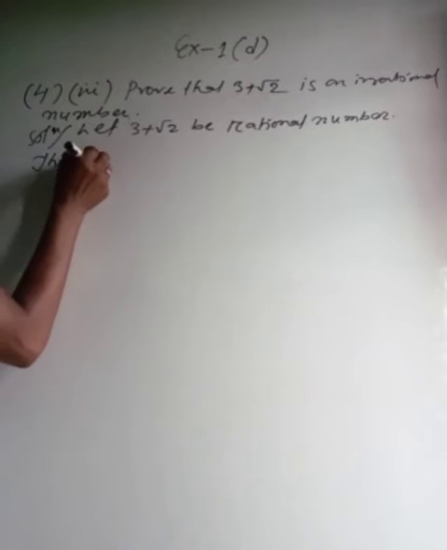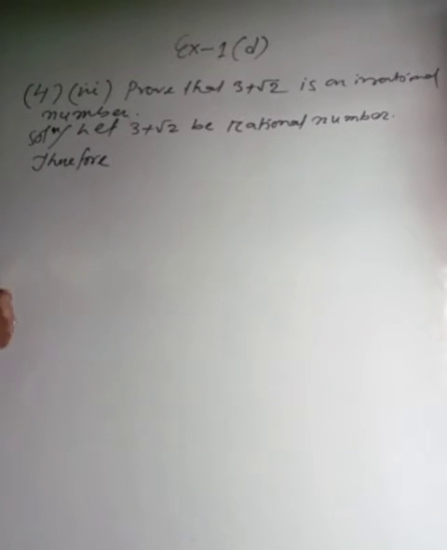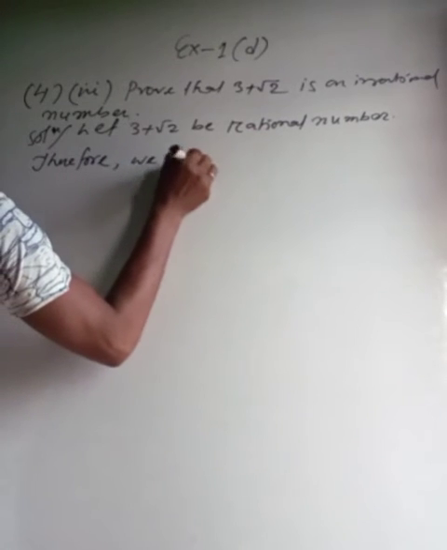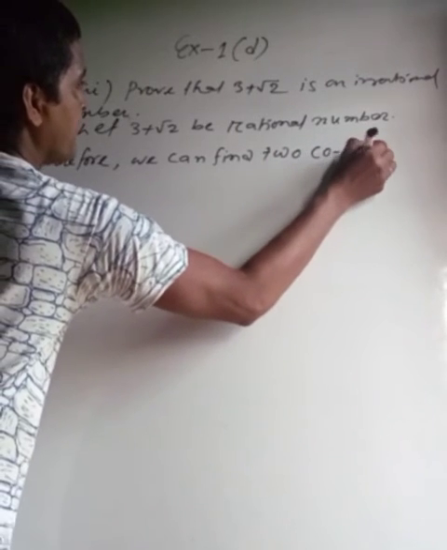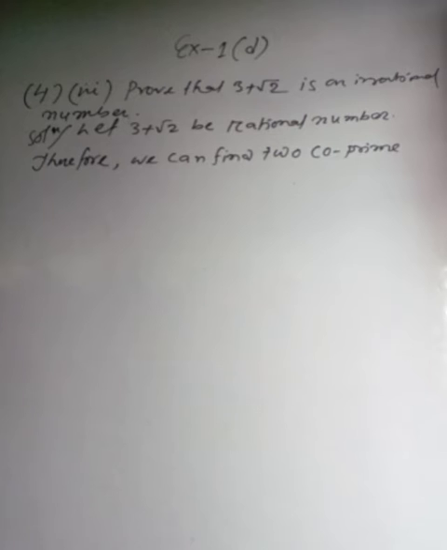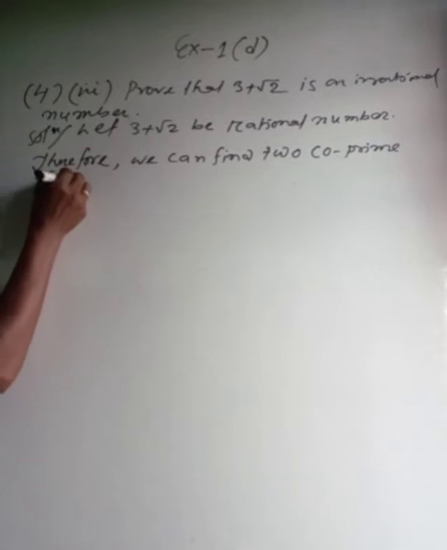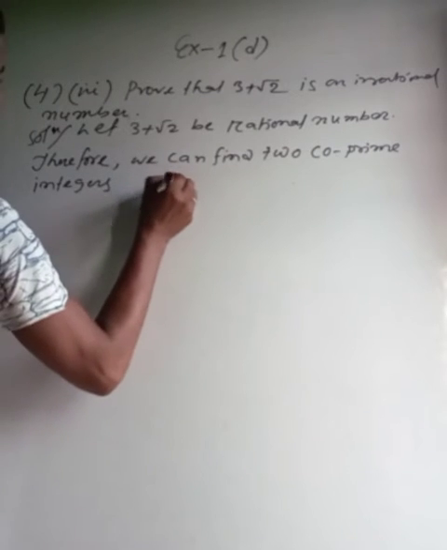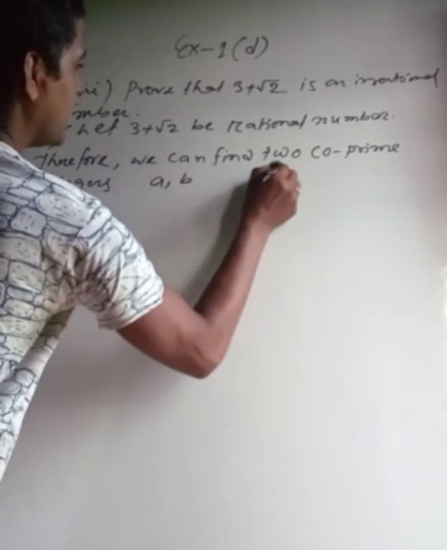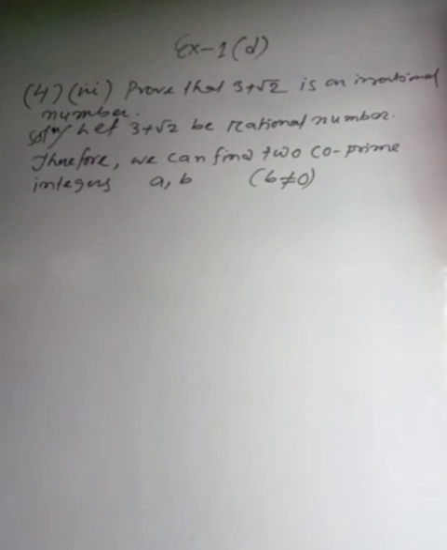Therefore we can find two co-prime integers a, b, where b is not equal to 0 according to the definition of a rational number, such that